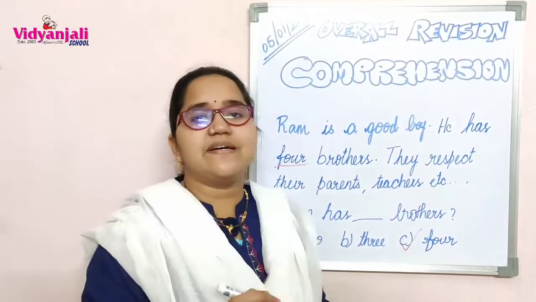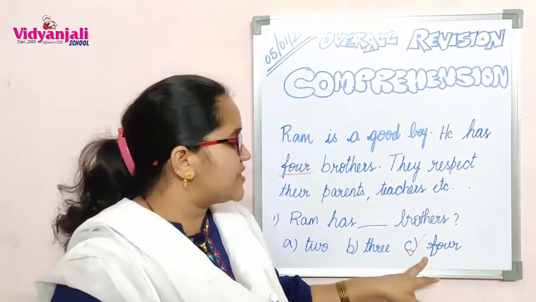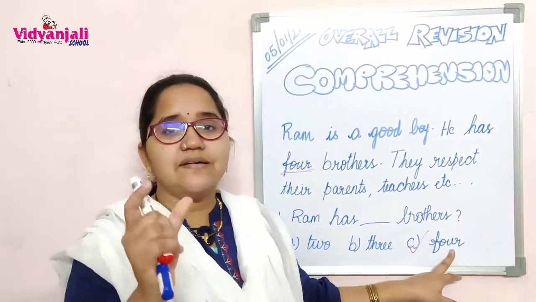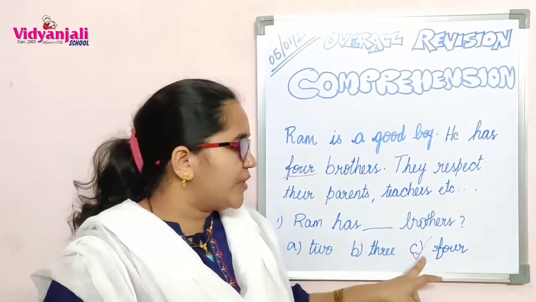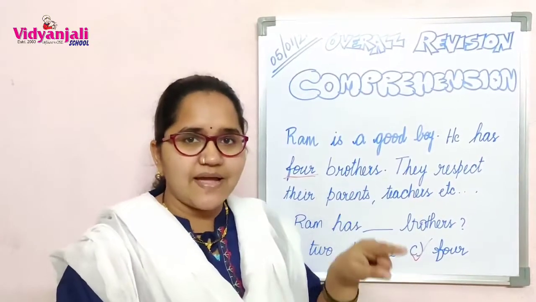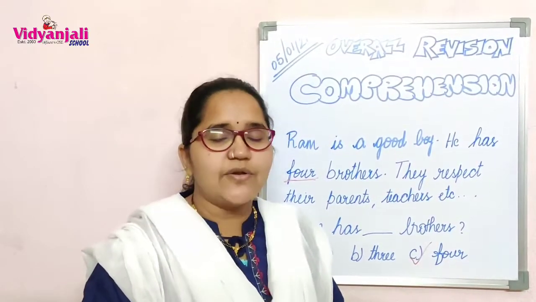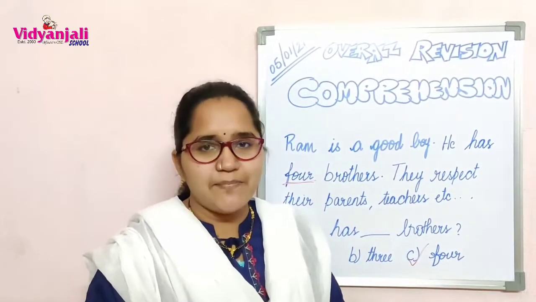While attempting the question paper, in the answer sheet, you must mention the option as well as the answer. Suppose the answer is C and 4. You have to write both C and the answer 4. Option and answer. Is it clear? No need to write the questions, but option and answer both are very important.